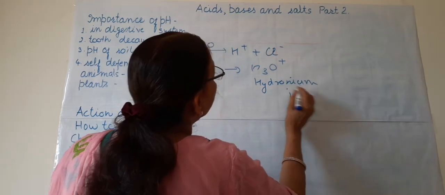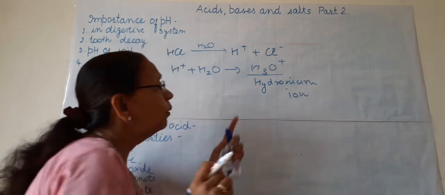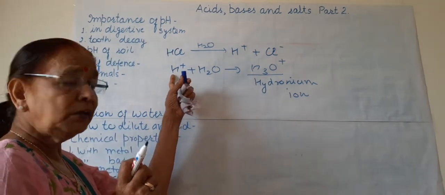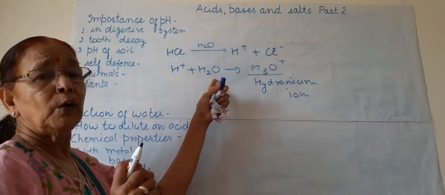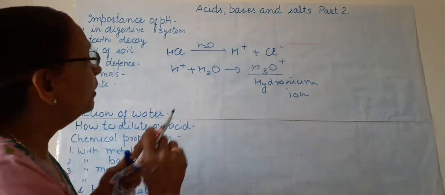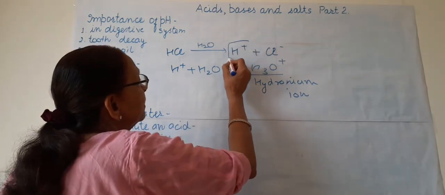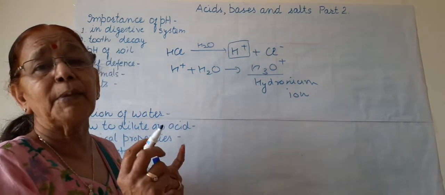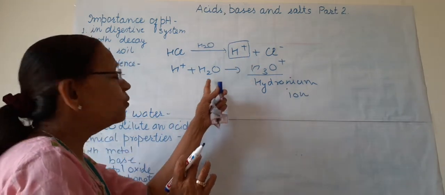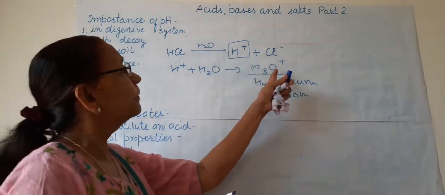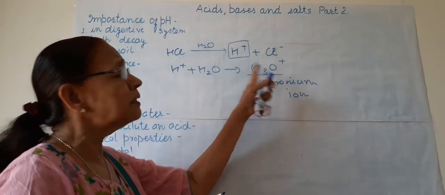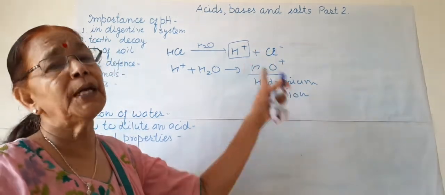It is formed by the combination of the proton from hydrogen and water. Why is hydronium produced? Because the H ion is very unstable. It cannot live alone in water. It has to combine with water to form the hydronium ion, and it is responsible for the pH of the acid.